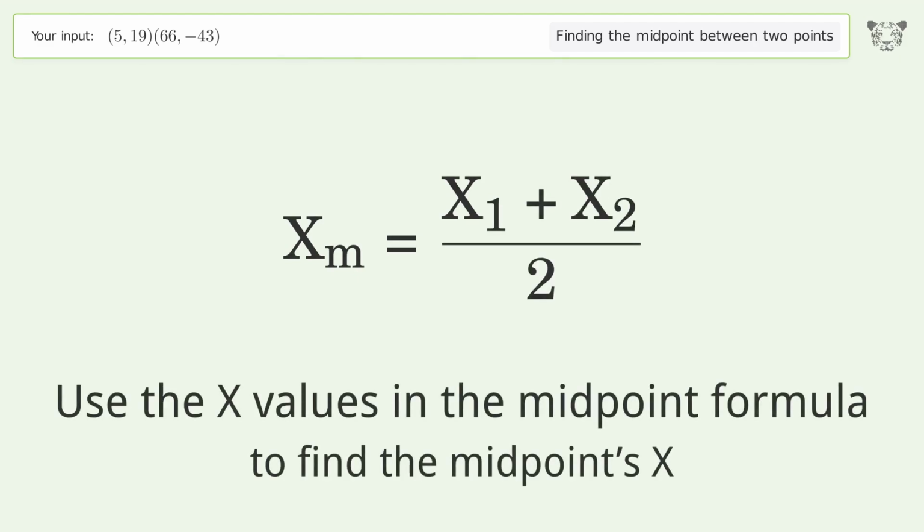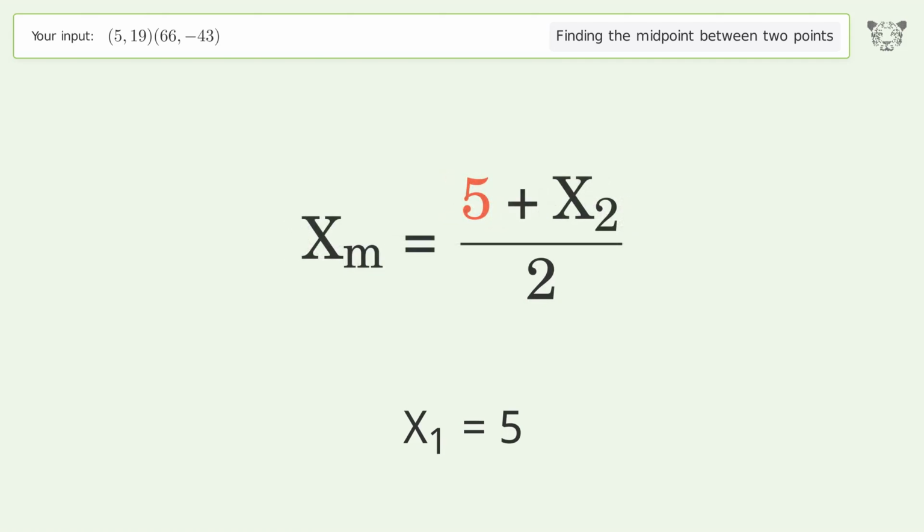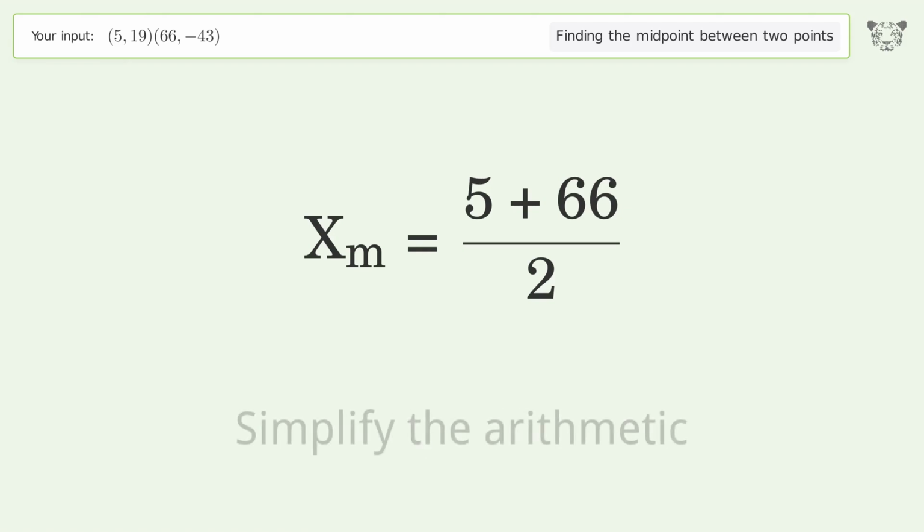Use the x values in the midpoint formula to find the midpoint's x. x1 equals 5. x2 equals 66. Simplify the arithmetic.